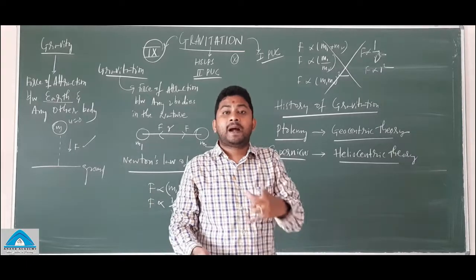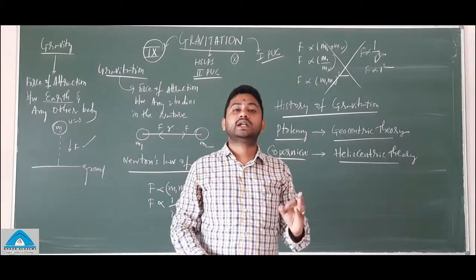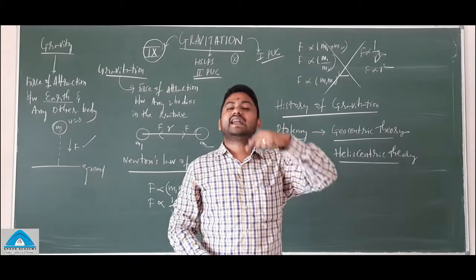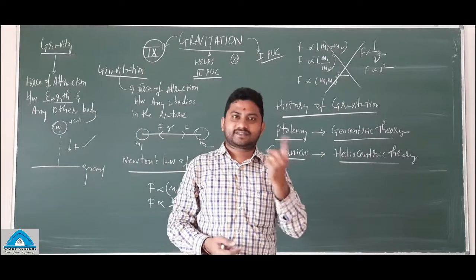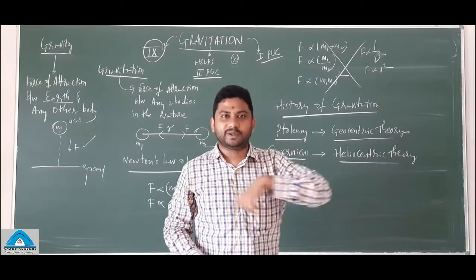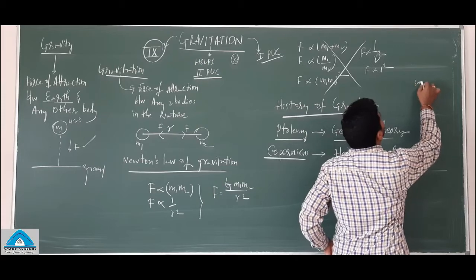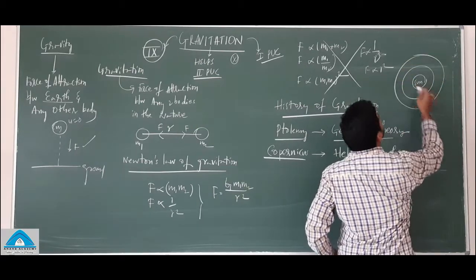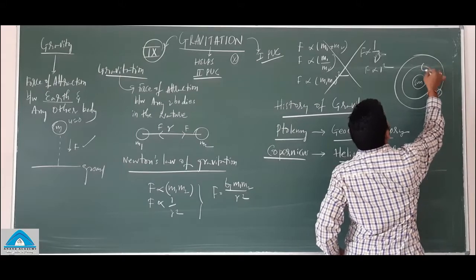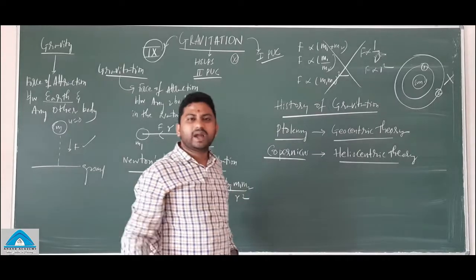That's true. But what is false in it is, he mentioned that all the planets around the Sun will be revolving in circular orbits. So imagine if this is the Sun, the planets will be revolving in circular orbits. That's what he mentioned. So it is wrong. Why is it wrong?